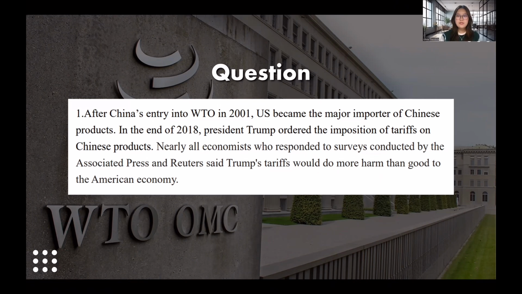So this is the question itself. After China's entry into WTO in 2001, the US became the major importer of Chinese products. At the end of 2018, President Trump ordered the imposition of tariffs on Chinese products. Nearly all economists who responded to surveys conducted by Associated Press and Reuters said Trump's tariffs would do more harm than good to the American economy.